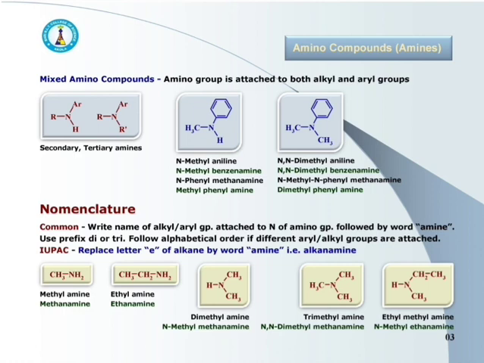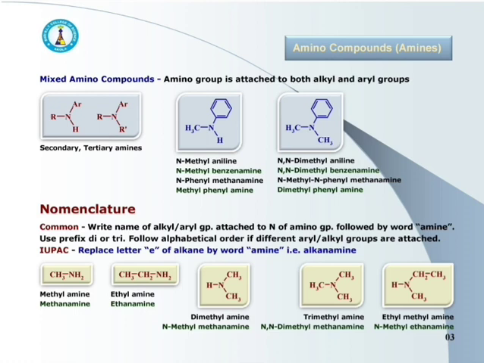Prefix di or tri is added to the name of the alkyl or aryl amine when two or more identical alkyl or aryl groups are attached to the nitrogen atom.